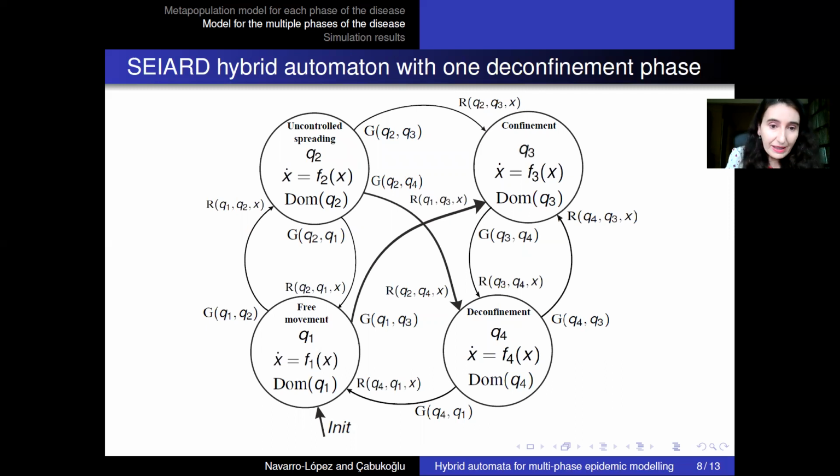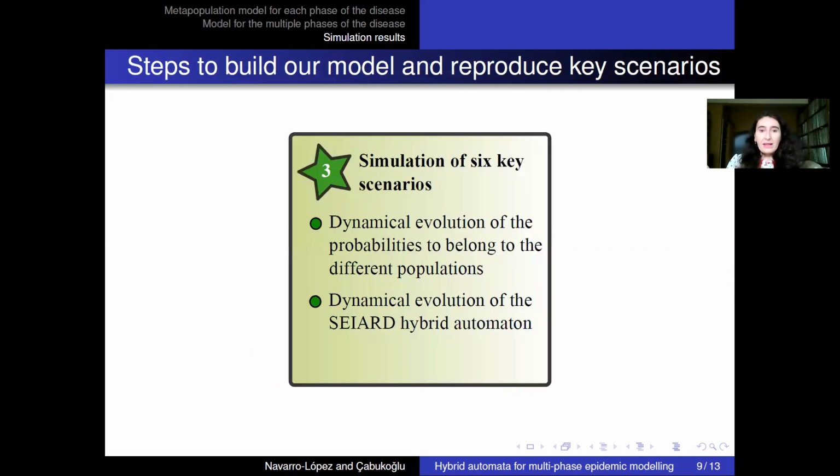For example, if we go to the free movement phase, we stay there if the number of infectious people does not increase, so it is constant. We go out to uncontrolled spreading if this number is increasing, but we can go to confinement if the number of exposed individuals is greater than the susceptible individuals. All the details for all the transitions are in the paper, and I cannot stop to explain all of them. So let's go for the simulation results.